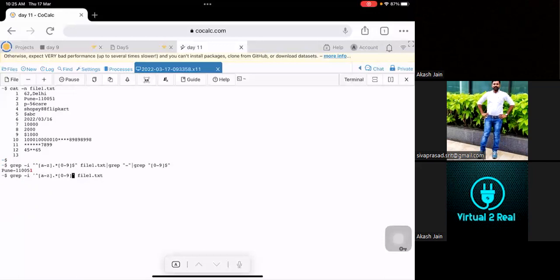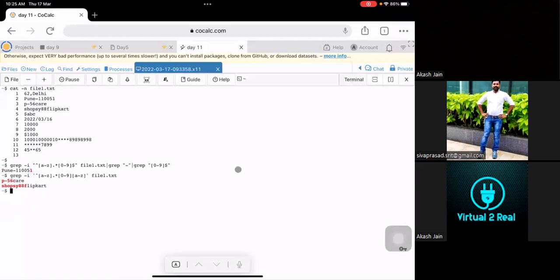After that, we need to, in the flower bracket again, A to Z. Okay. So if I press enter, you are saying that when I press enter, you'll get the output, right? Yes. Okay. Let's see what will be the output.